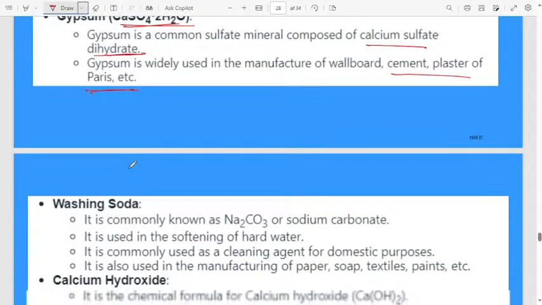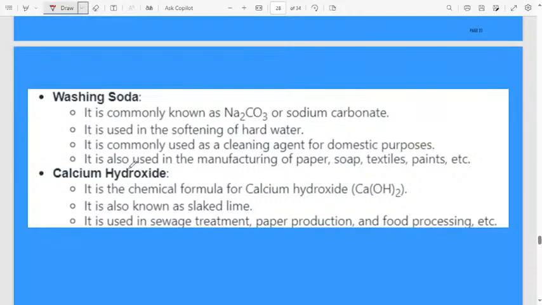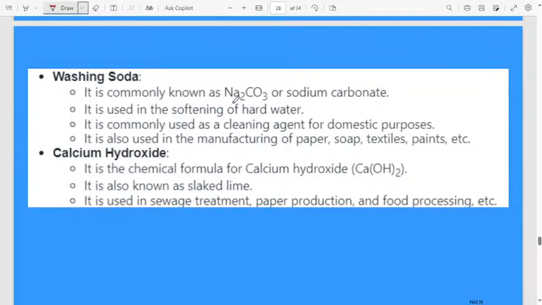Next one, washing soda. It is commonly known as sodium carbonate. It is used in softening of hard water. It is commonly used as a cleansing agent for domestic purposes. It is also used in the manufacture of soap, textiles, and paints. We use washing soda.